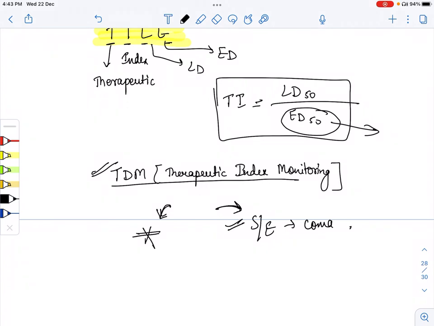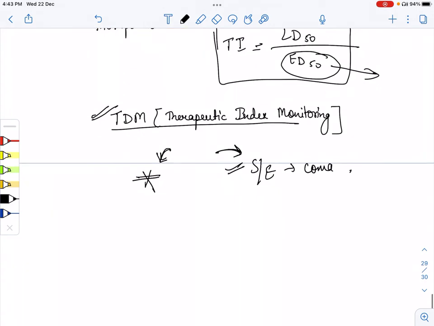So that's why we have to manage the dose of every drug. That is therapeutic drug monitoring: we have to monitor the dose of the drug, because there is a very narrow therapeutic index, so we have to do it.